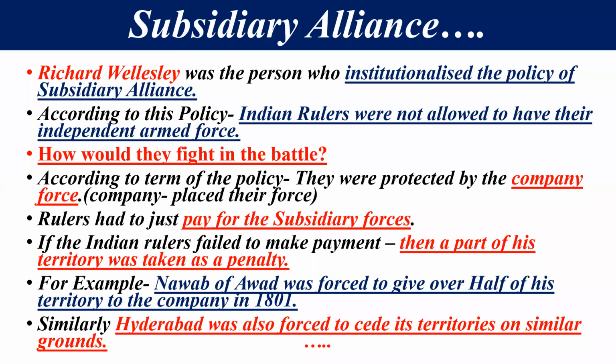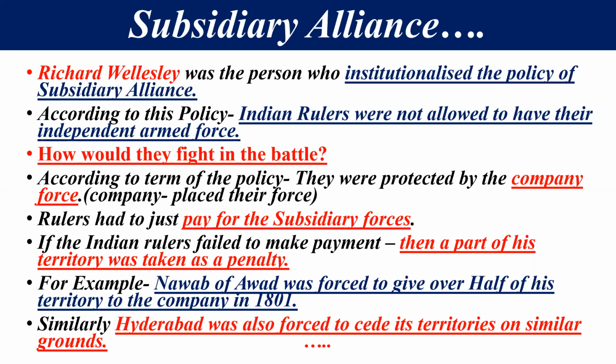According to this alliance, the ruler did not have any force or army, and he would take only the army of the British Empire, and he had to pay the subsidiary force. If the ruler failed to make the payment, then a part of his territory was taken away as a penalty.